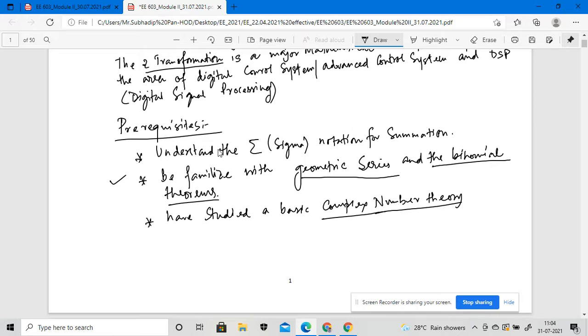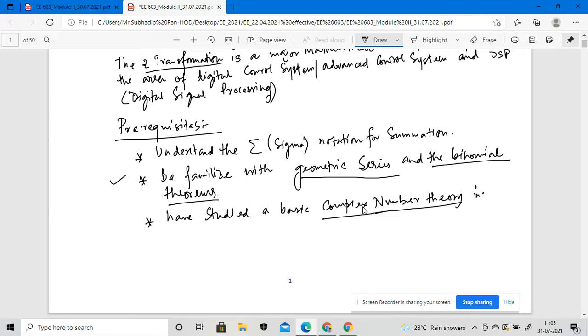Keep yourself familiarized with this before understanding the Z transformation. All the prerequisites we are mentioning are adopted in the Z transformation. We have studied basic complex number theory, including the complex exponential.